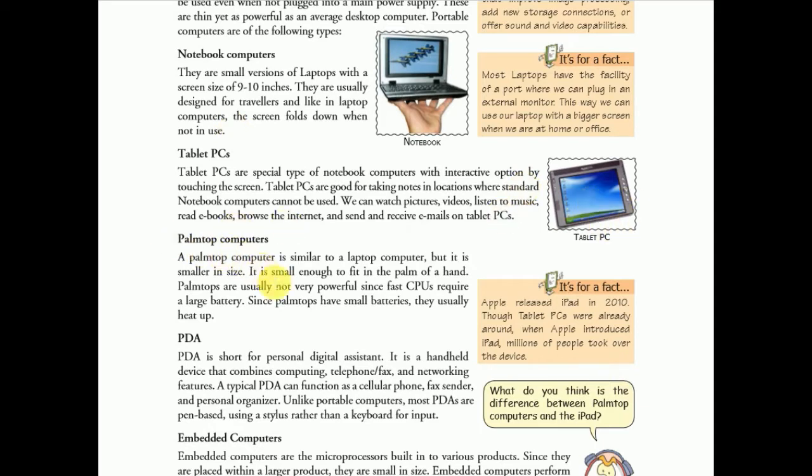Next, palm top computer. A palm top computer is similar to a laptop computer but it is smaller in size. It is small enough to fit in the palm of your hand, and you can say that this is also the smallest computer.